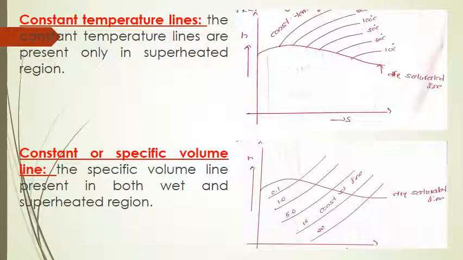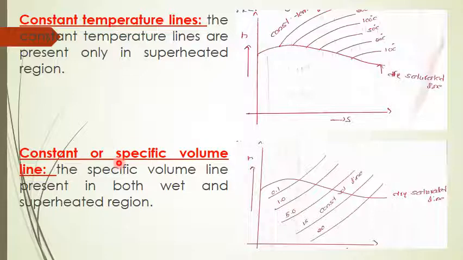In the Mollier diagram, we will also see constant temperature lines. You can observe in the Mollier diagram, the lines will be like this. These are all constant temperature lines. The constant temperature lines are present only in the superheated region.